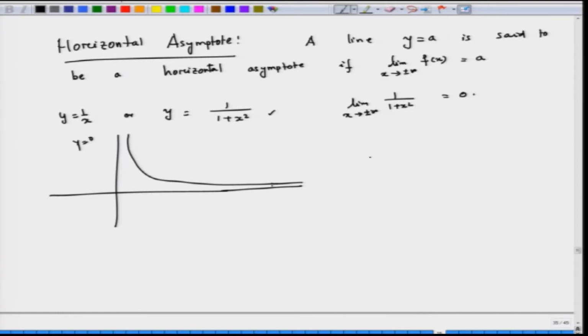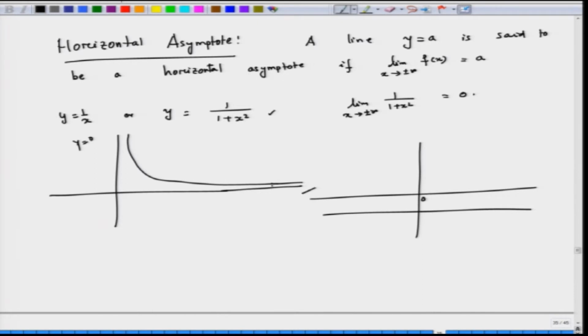Now, what does it say? Suppose this is y equal to a, and my graph is something like this, then this is going to be the horizontal asymptote.